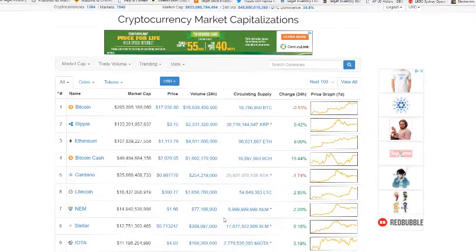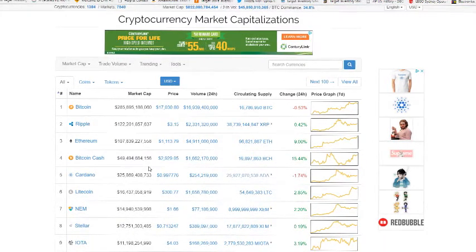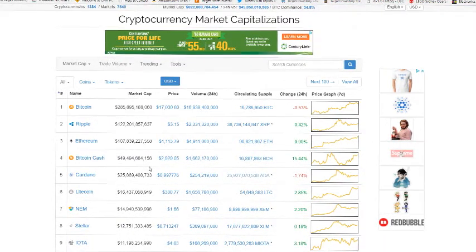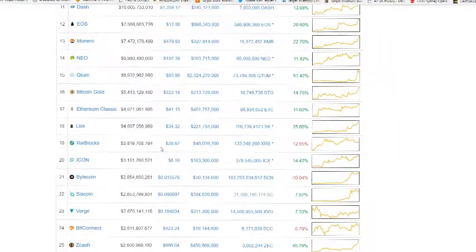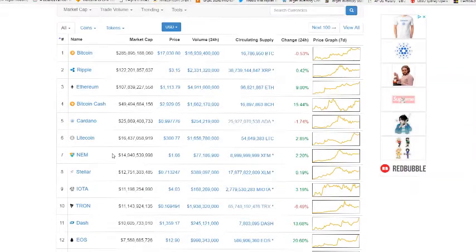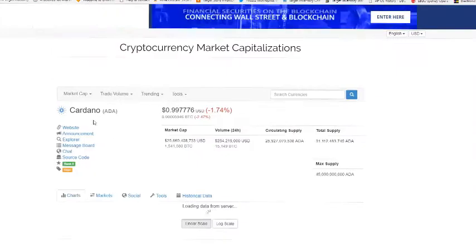So what are the things that I look for when I look at a cryptocurrency? I'm going to go down a list and try to walk you guys through the process, and hopefully you can take something away and apply it to your own research. So I'm going to just click a random cryptocurrency on CoinMarketCap. Let's pick Cardano. I think this is a good example.